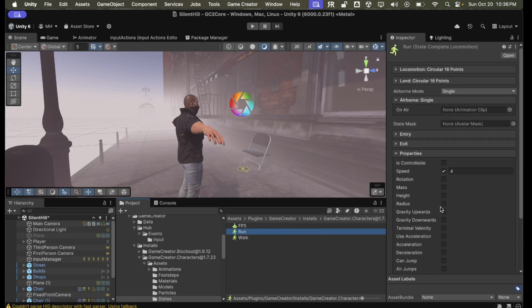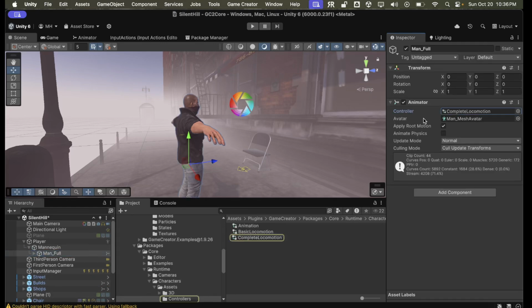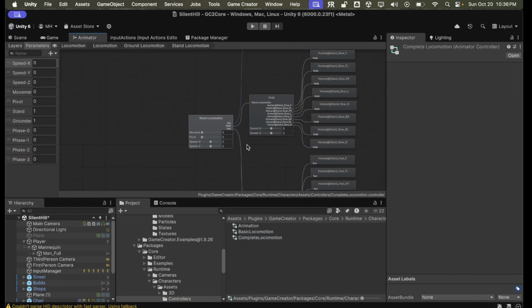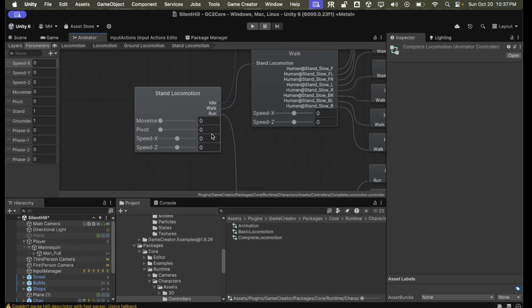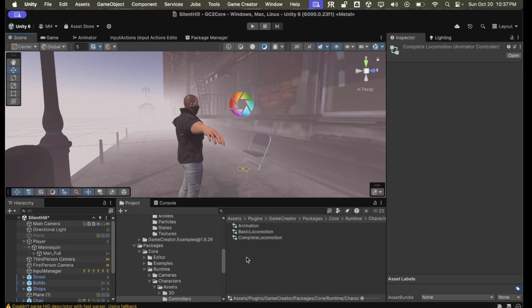And this one uses, let's see, if we go to the mannequin here, or the manful, it's using this complete locomotion animation controller that comes with Game Creator 2. So it knows that when the run speed goes up to 4, it goes into run, and then it goes down to walk. So it knows to switch between running and walking based on the character speed. So the states control what the speeds are set to.